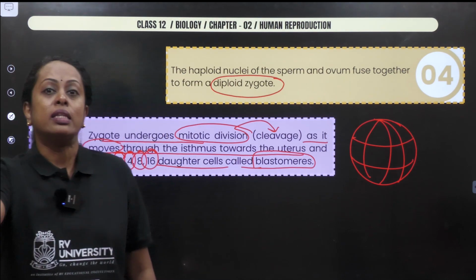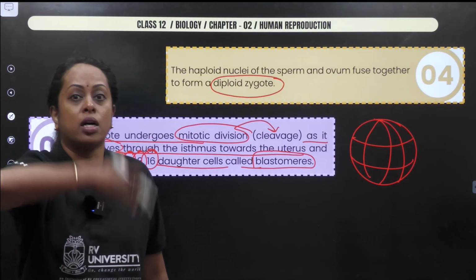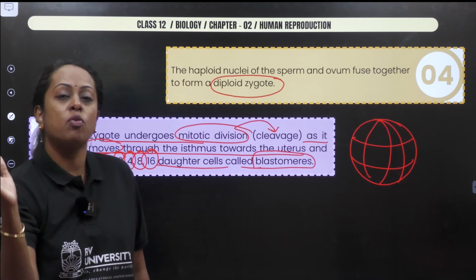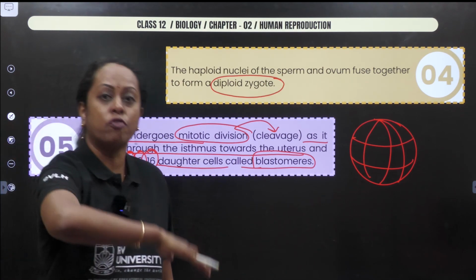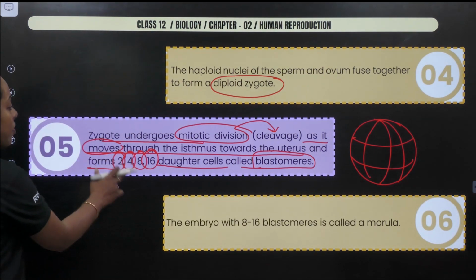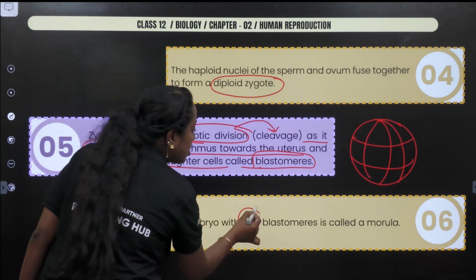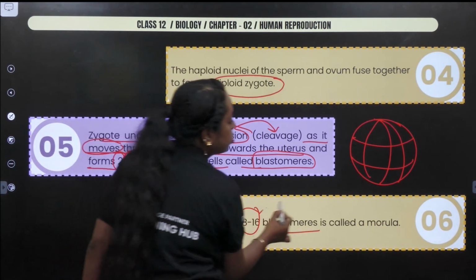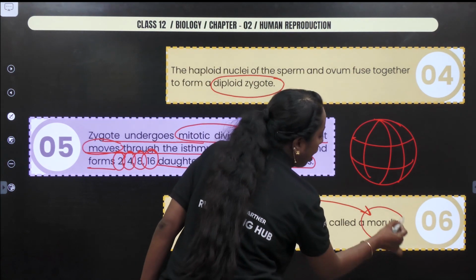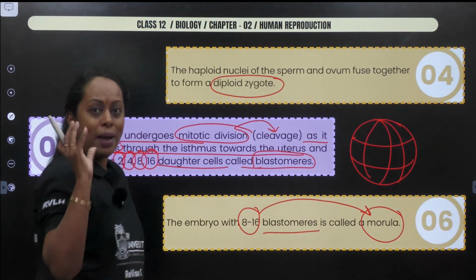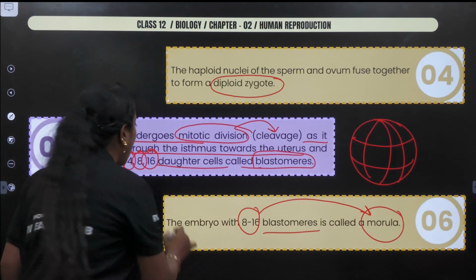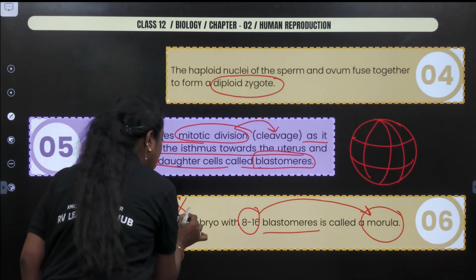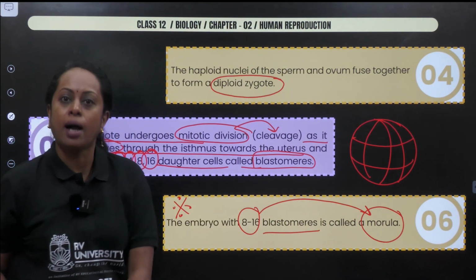So I told you, flagella movement means it is circular. If it is cilia movement, it is going to be back and forth. Don't forget all these points. The embryo with 8 to 16 blastomeres is known as what? Morula. It looks like a berry, so it is called morula, and I'm also marking this point as important. This question has already come.